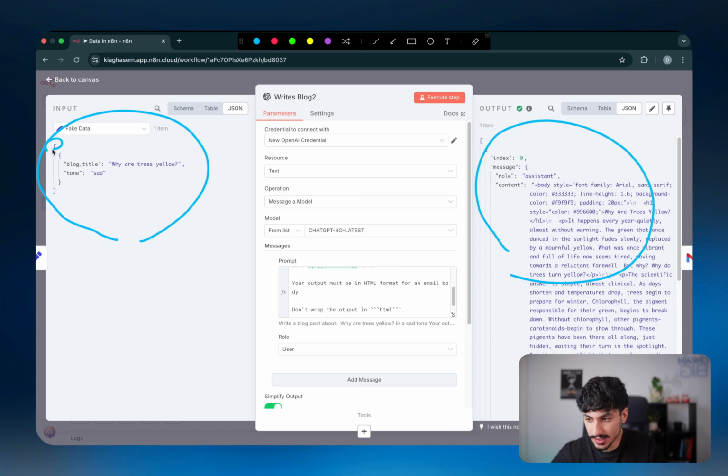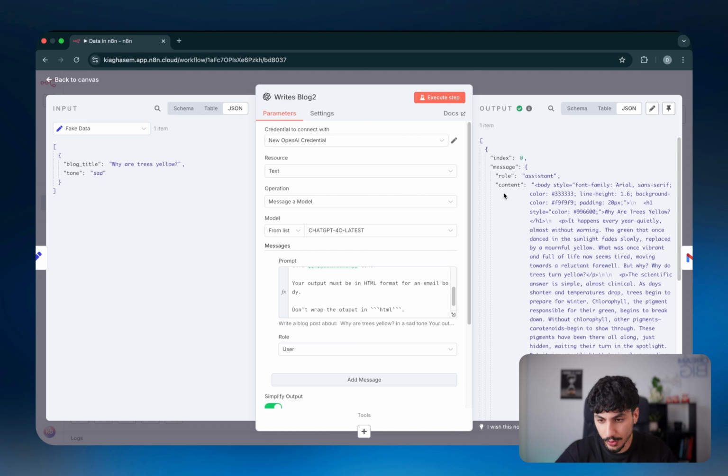You have arrays of objects. Each of those objects is an item, and each of those items or objects has a bunch of different parameters or keys with values associated with it. So if that didn't make any sense to you, just pause for one moment, look at exactly what's going on here and try and grasp the concept. Because if you do understand, as I said, this one simple concept about JSON, or JavaScript Object Notation, as I was just talking about, you will easily understand everything you need to know about data inside N8N.